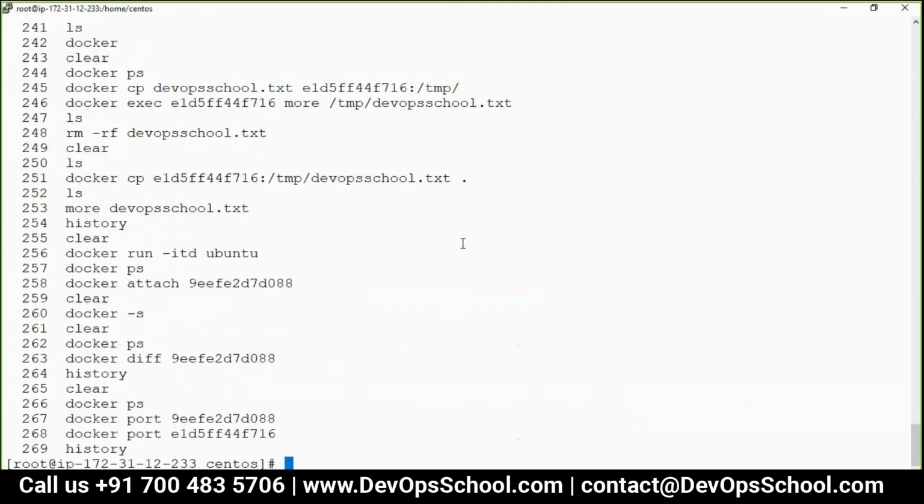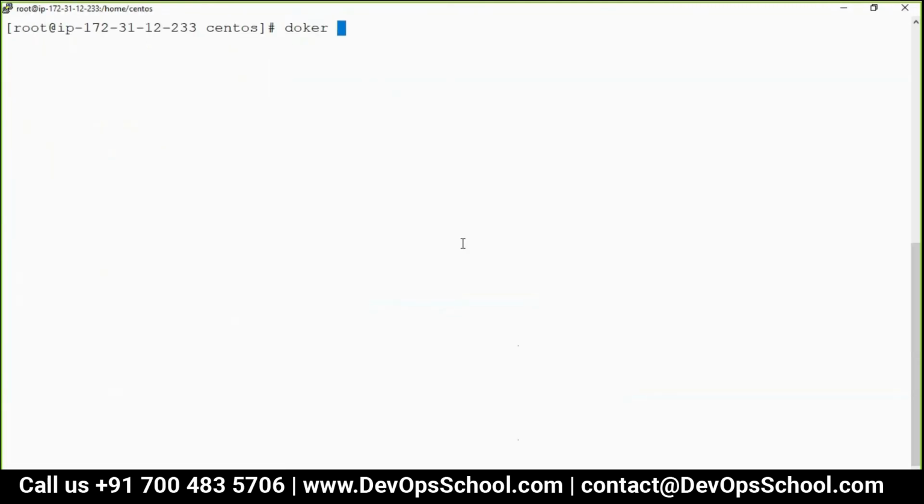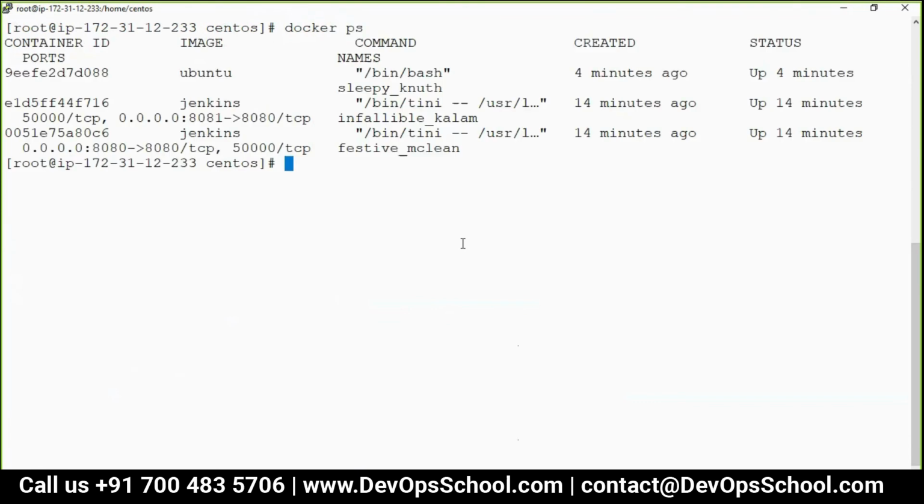So guys, if you look at it very carefully, docker PS, see there's a different name coming. So this name, who is assigning each container? So in Docker, whenever you create any object, like a container is one object, image is one object, Docker will assign a very unique name to each container. That's the default behavior. So now the question is, if you don't like this name, then what do we do in this case?